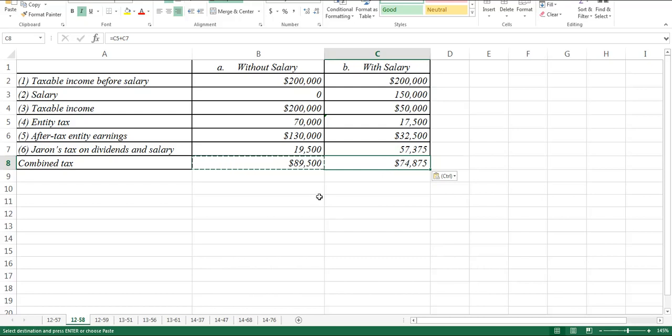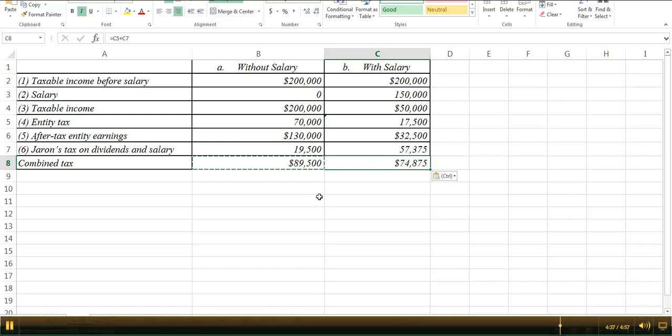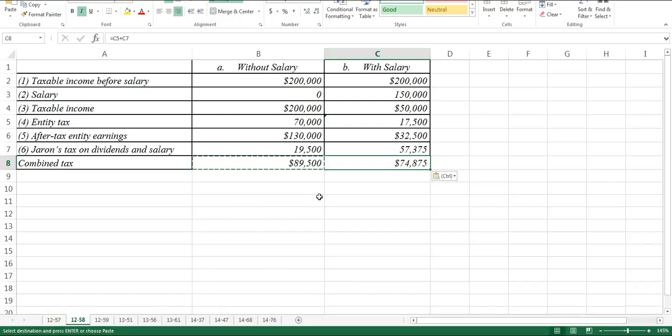All right, as we look at that, you can see that there's a difference between the two in A and B. Obviously, it's a little better tax-wise to take B than it is A, because of the taxing on that for the entity and Geron as a part of that.